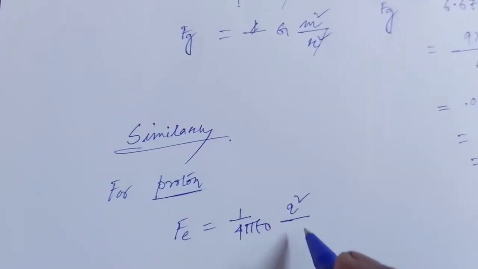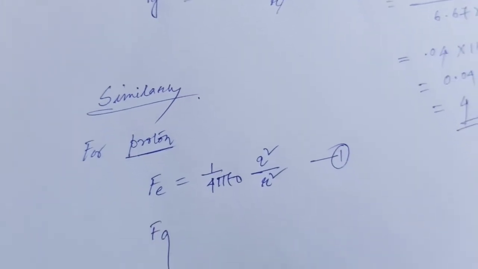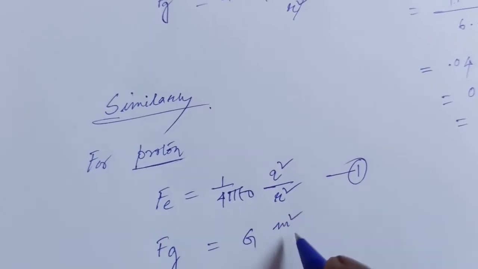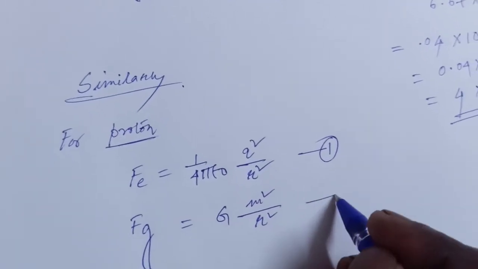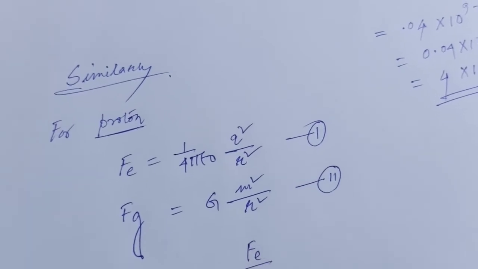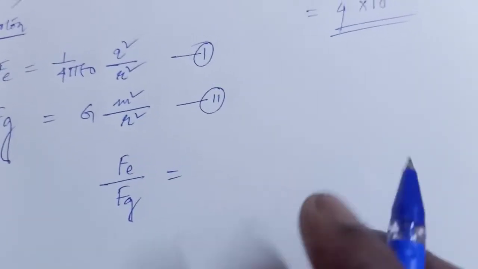Since these are protons, it is Q square by R square, and this is equation 1. And for Fg, the gravitational force, it is G M square by R square, M1 M2. Since these are equal, Fe by Fg, gravitational force, is equal to